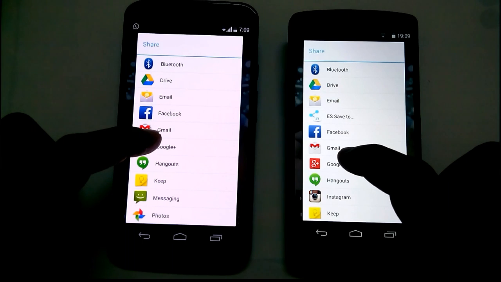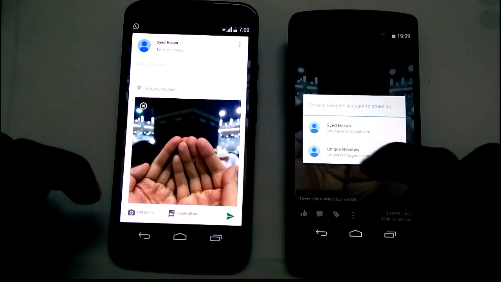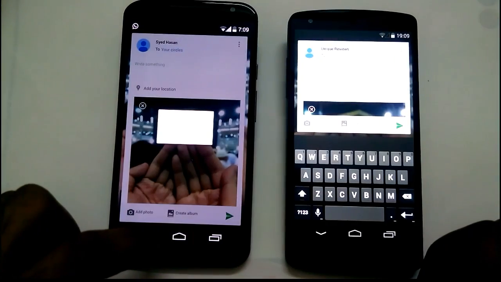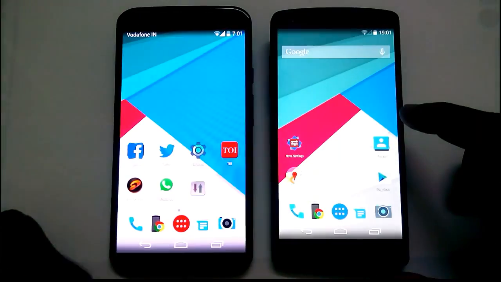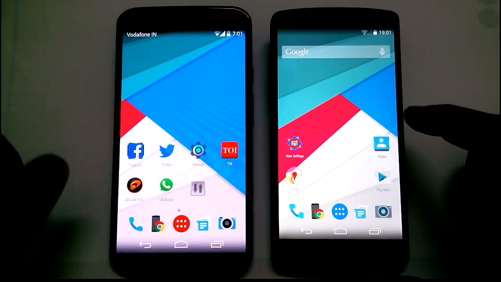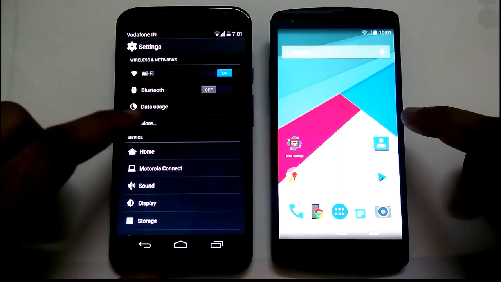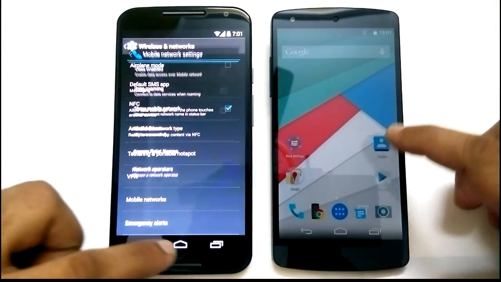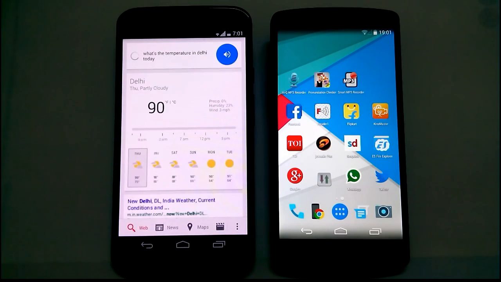Now, one thing to note on the Moto X is that when you insert your SIM card for the first time, you're going to notice this weird network provider name on the left of the status bar. That's really annoying to many as it takes away vital space for notifications, and only after a few of them you see that irritating plus sign on top. So to turn it off, just go to Settings, Mobile Networks, and uncheck Show Mobile Network option. We're not sure what was the motive behind this, but as far as we understand, this is only limited to Moto X and not found on the Moto G second generation.